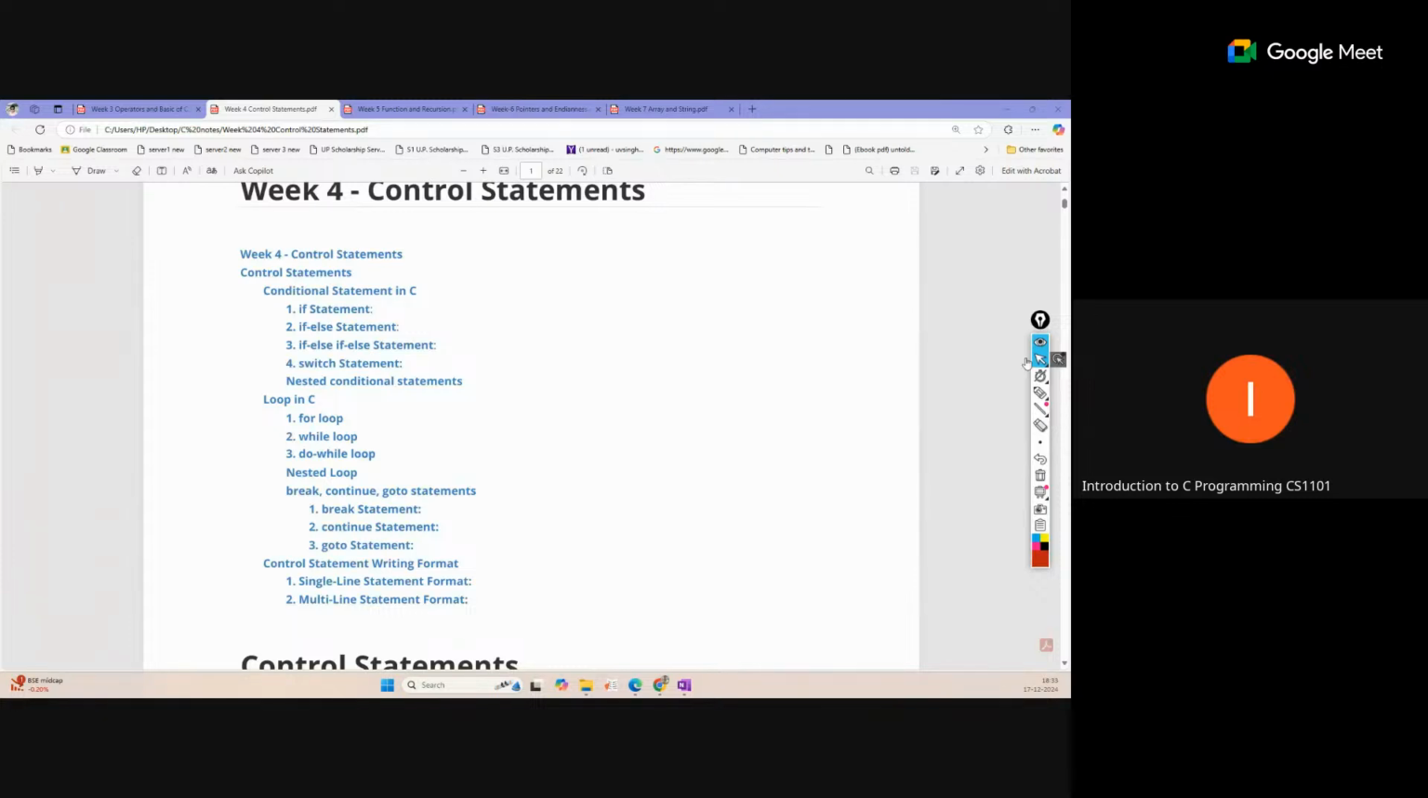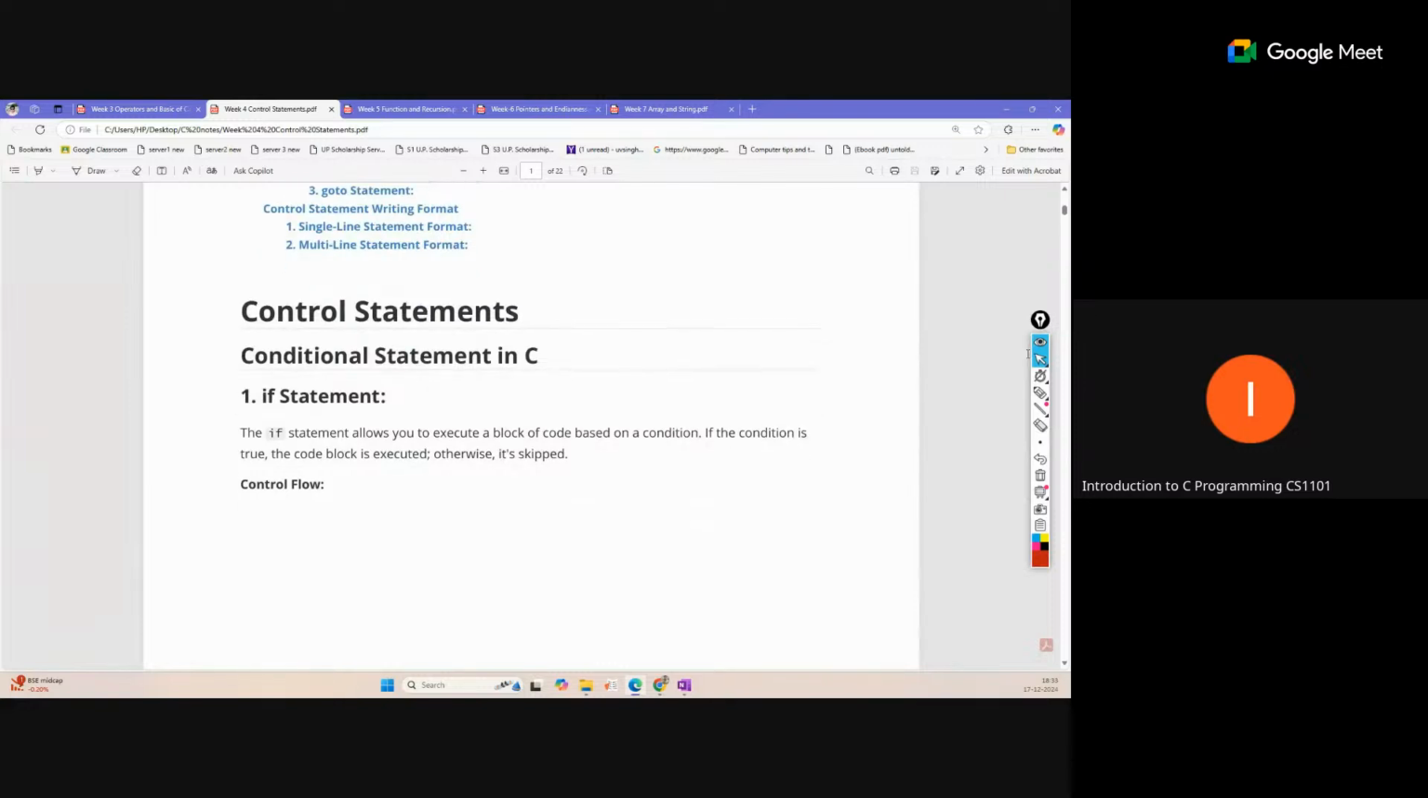Inside these loops, some additional statements are used, like break, continue, and goto, which manage the flow of execution. So that is the content of week 4.